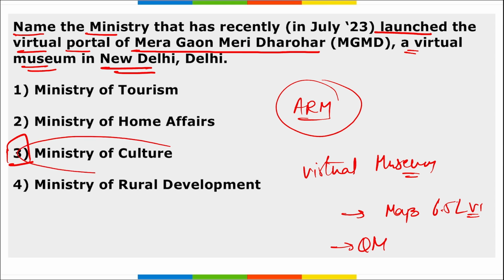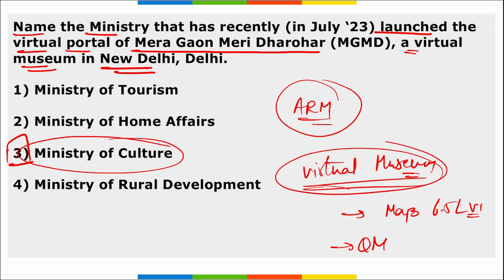Correct. So who launched it? It was launched by Arjun Meghwal ji. Where was this launched? At Qutub Minar premises. It will have a map of 6.5 lakh villages, right? And it is a virtual museum under the portal Mera Gaon Meri Dharohar.